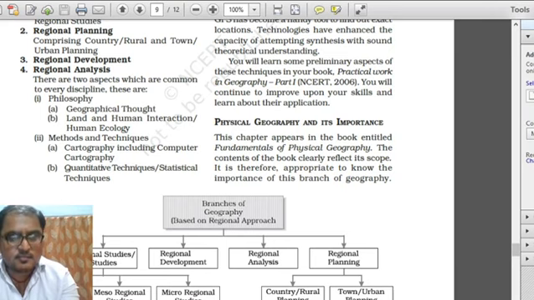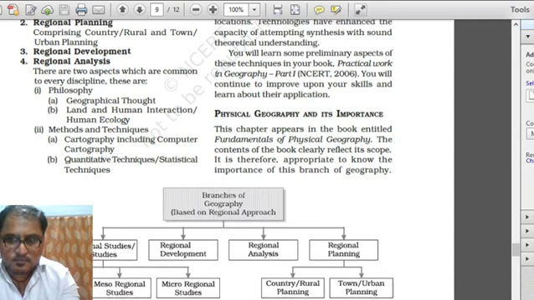Definitely there is some sort of overlapping, but one area's planning is completely different from another area's planning in overall approach. Maybe there are some overlapping points, but overall the approach for a different type of area or a different type of state, city, town must be different.